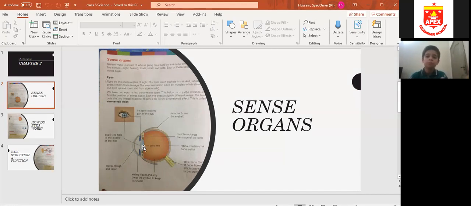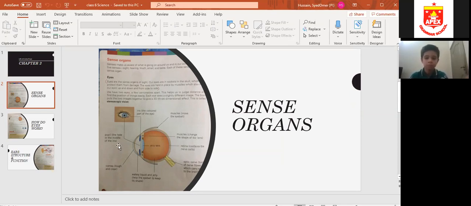Okay, now behind the lens there is the retina. As you can see, this one is the lens and behind the lens there is the retina. What is the retina? It contains the nerves. Okay, the image is always formed on the retina.